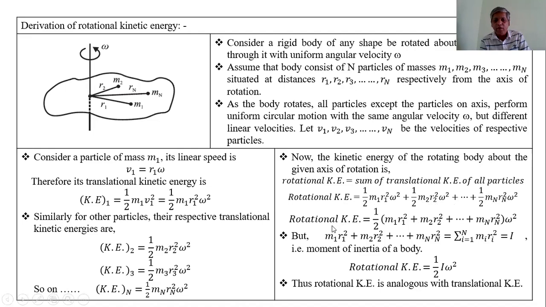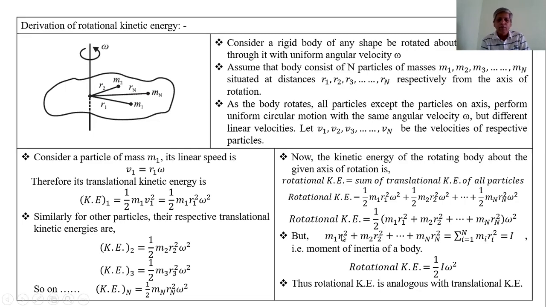We get rotational kinetic energy of the given body about the given axis of rotation is equal to half into bracket m1 r1 square plus m2 r2 square plus dash plus mn rn square, outside bracket, into omega square.